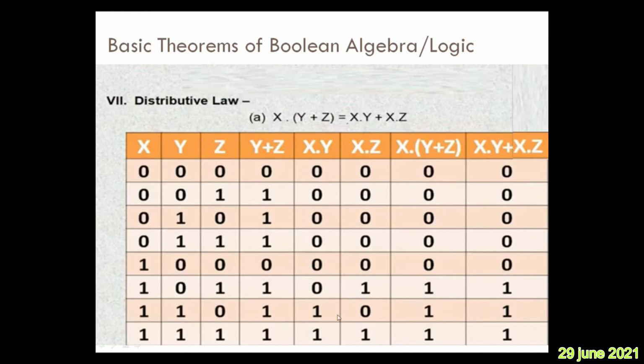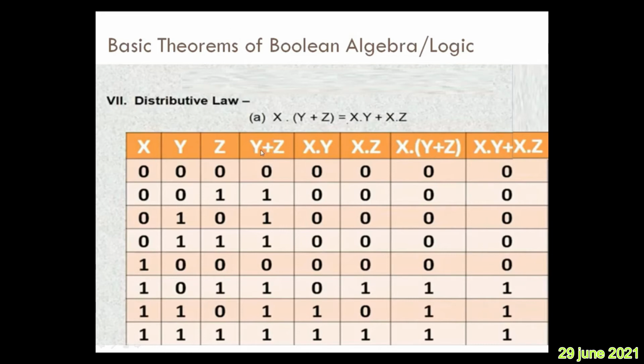How to prove this law with the truth table here? Write once again the possible combinations of x, y, z. Then you do y plus z. Then you do x, y. Then you do x, z. Okay. Then the x into (y plus z) column, and then the x into y plus x into z column. So at the end, the last column and the last but one column, if you see, the output is the same. Hence LHS equals RHS.